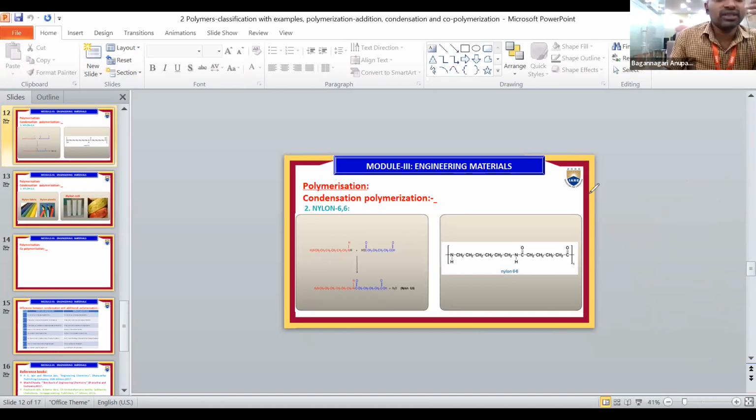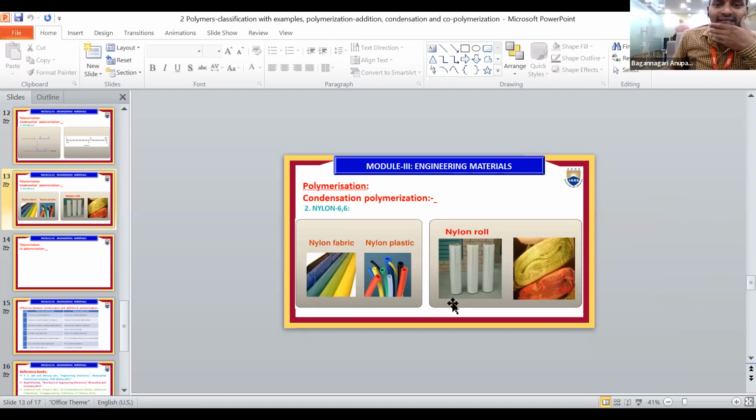So the monomers of nylon 66 are adipic acid and hexamethylene diamine. With the removal of a small molecule, they form nylon 66. This condensation product, nylon 66, is used in nylon fabric, nylon plastics and nylon rope. These are all examples of nylon 66.